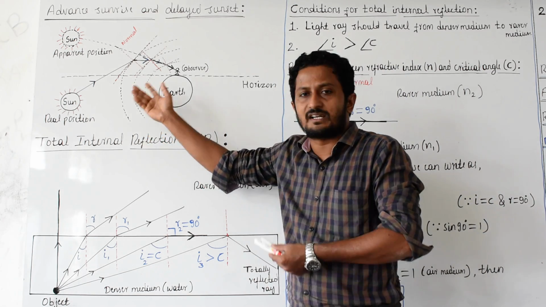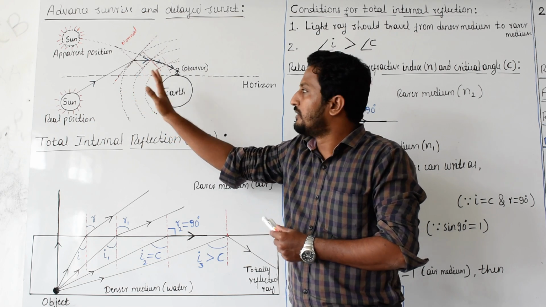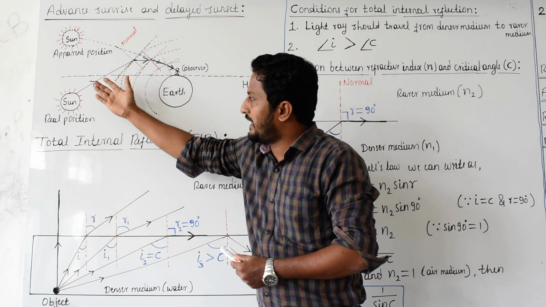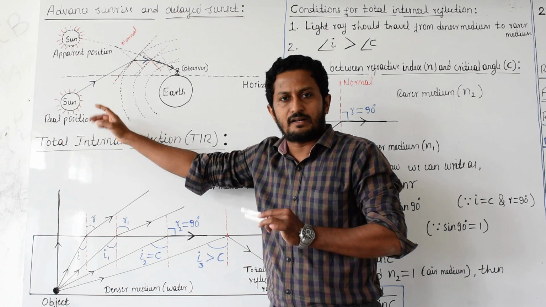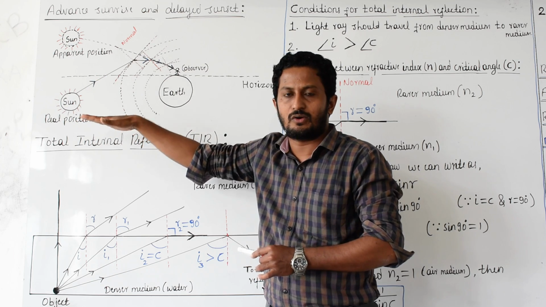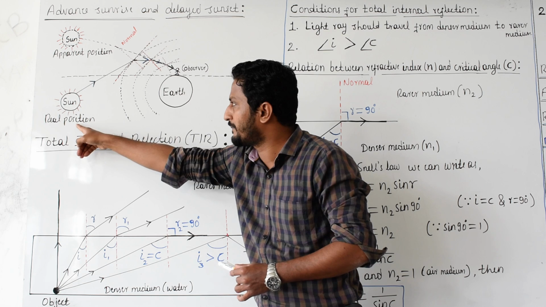Suppose during sunrise, this is the sunrise case diagram. During sunrise, this is the horizon. See, actually, this is the real position of the sun. Right now, the sun is below that horizon, somewhere here.